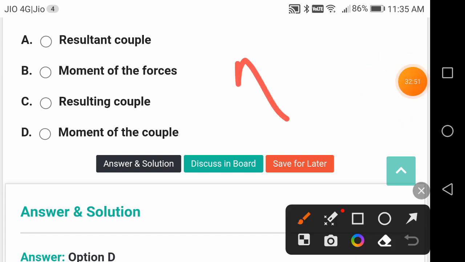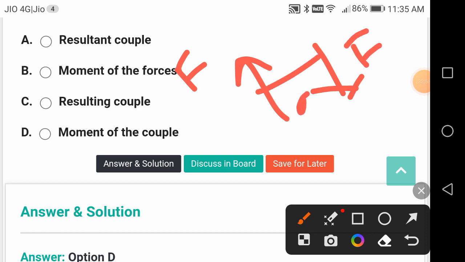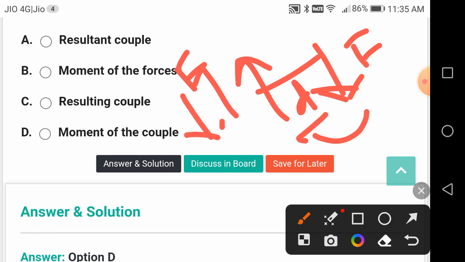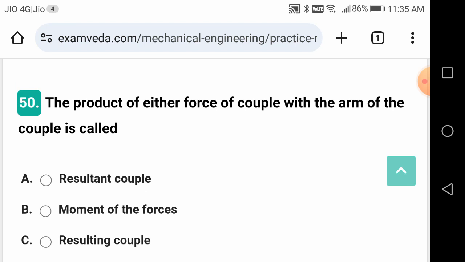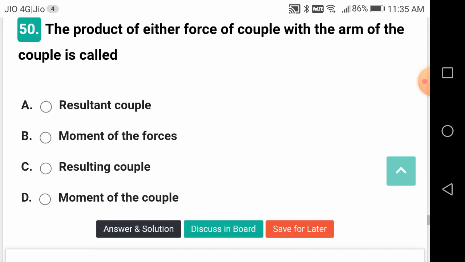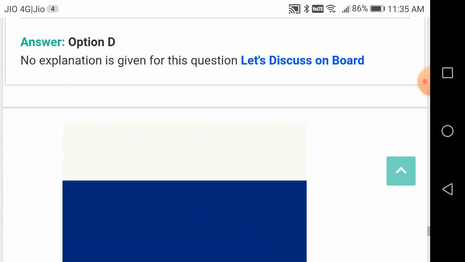What is a couple? It is equal and opposite forces F. If they are separated by some distance d, they are going to cause a couple, yes or no? It will be rotating like this, right? If the direction is like this, it will be rotating like this. For example, the distance is d, right? So he is asking the product of either force of the couple with the arm of the couple. That's called the moment of the couple.